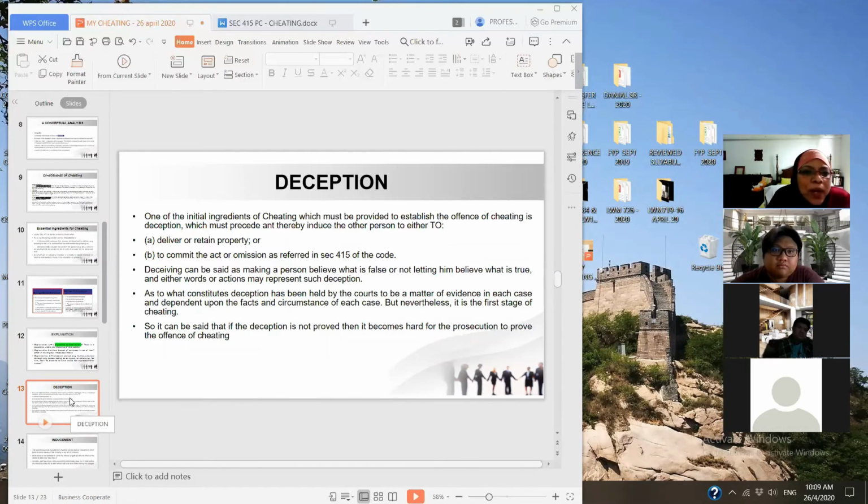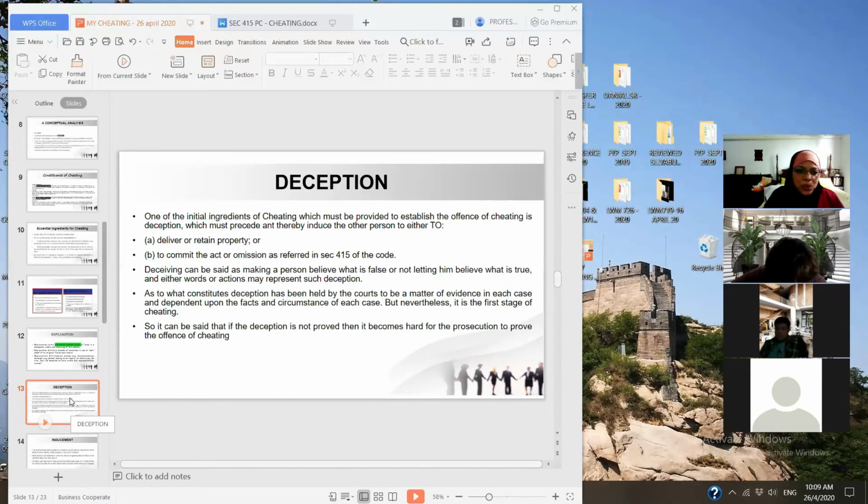One of the initial ingredients of cheating is to deliver or to retain property, to commit an act or to omit an act. What is commit act? That is commission. Omit is omission. Deceiving can be said as making a person believe what is false or not.